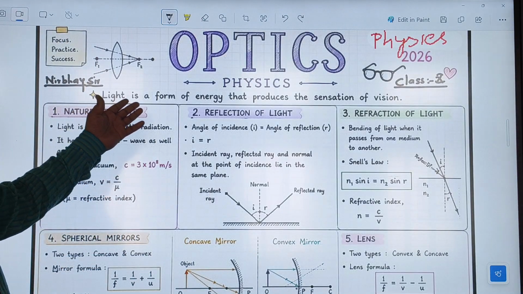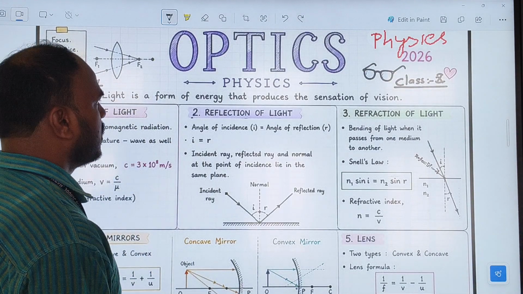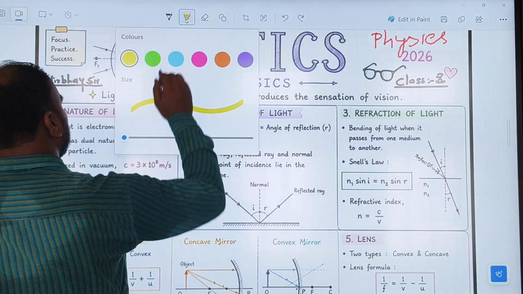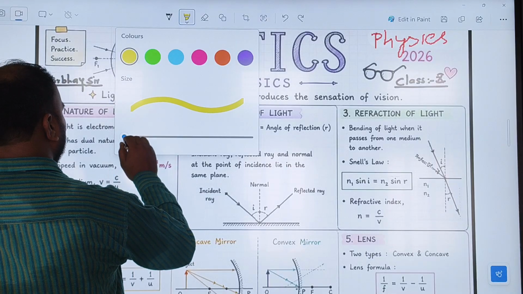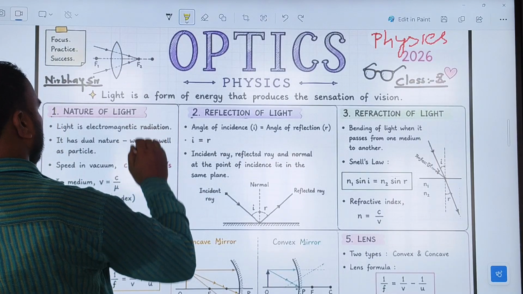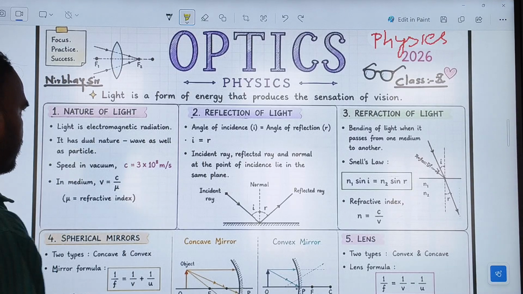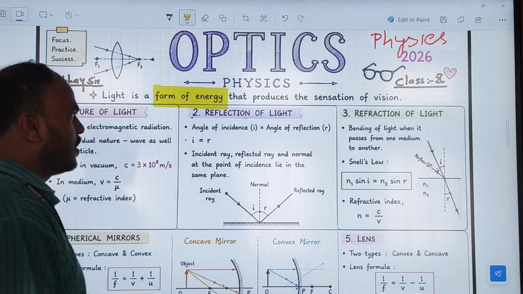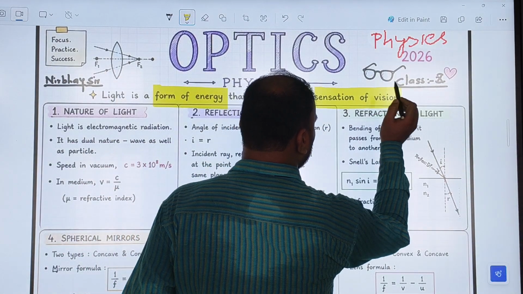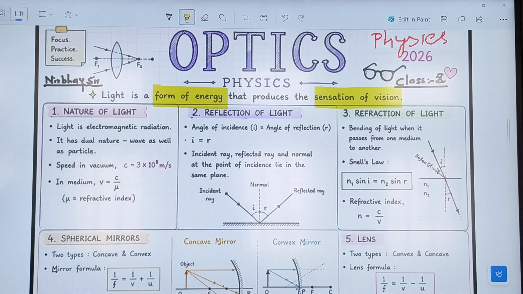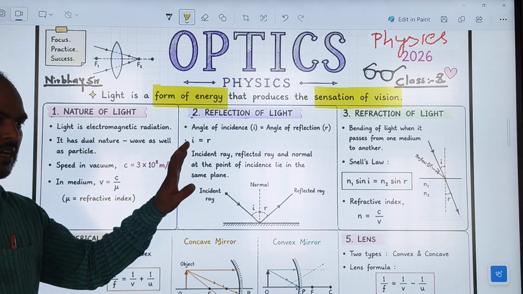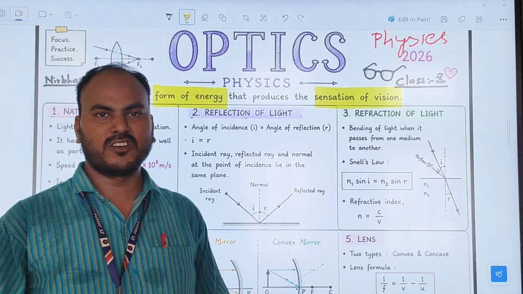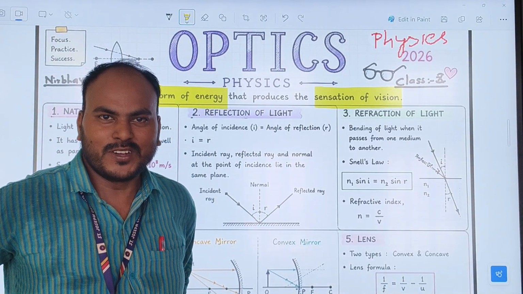So first, light is a form of energy that produces the sensation of vision. What is light? Light is a form of energy which produces the sensation of vision. Suppose you are sitting in your study room and light is not there, are you able to read any book?